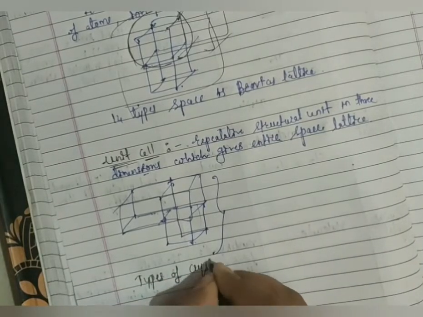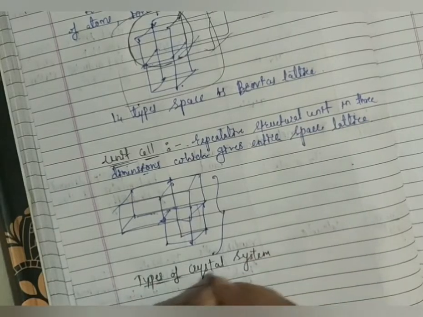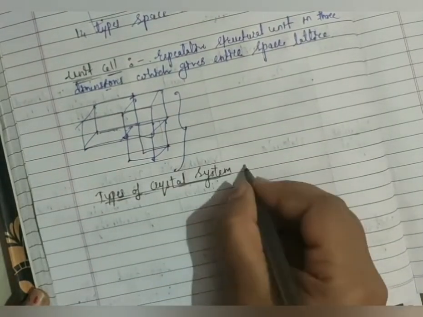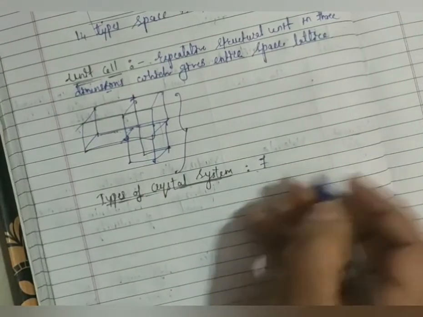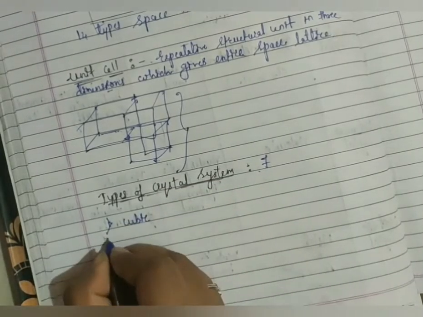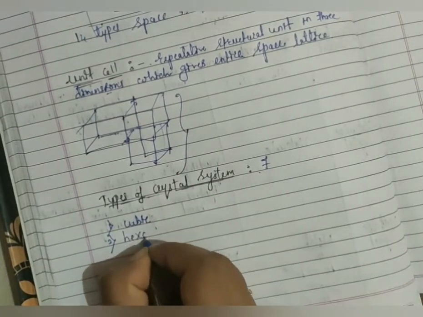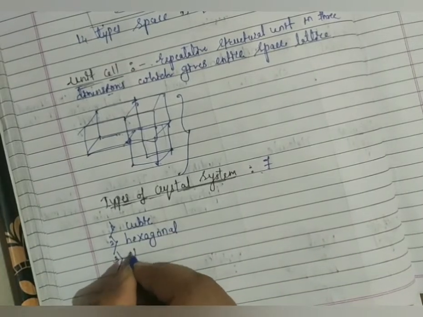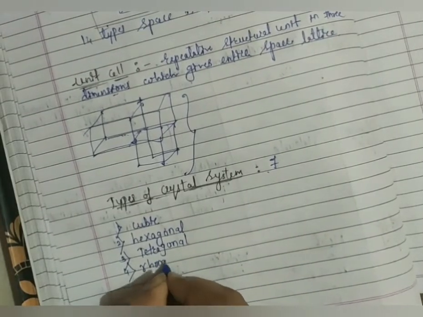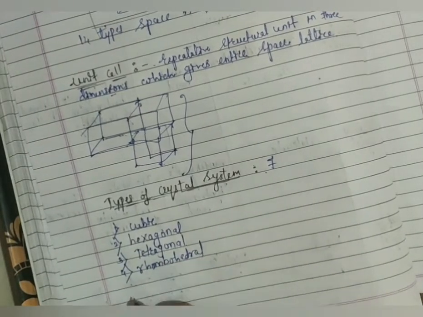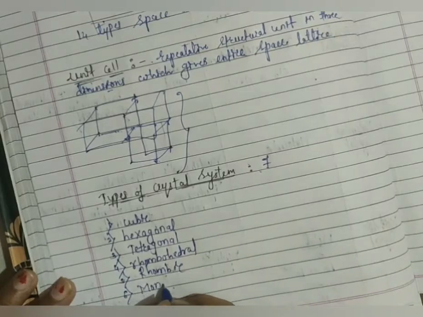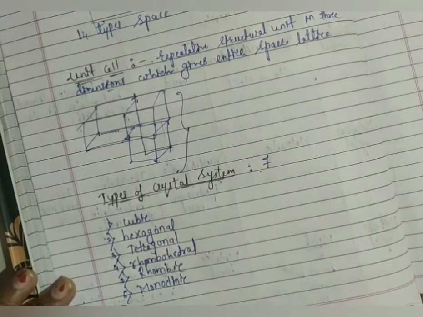This is not very important, but sometimes they will ask at least one question based on this. There are a total of 7 types of crystal system. You only have to remember the types. First is cubic, second hexagonal, next tetragonal, next rhombohedral, next rhombic, next monoclinic, and last triclinic.